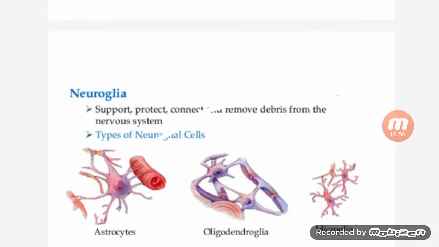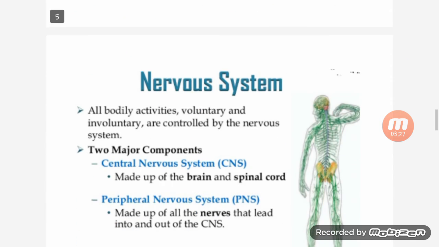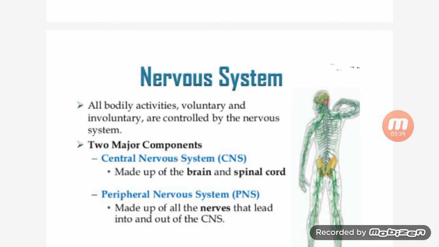Then neuroglia. They support, protect, connect, and remove debris from the nervous system. These are the cells that protect, connect, and remove the debris, meaning unwanted material, from the nervous system. They are astrocytes, oligodendroglia, and microglia.